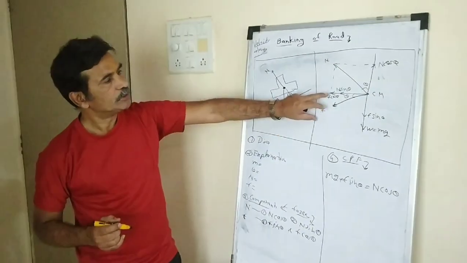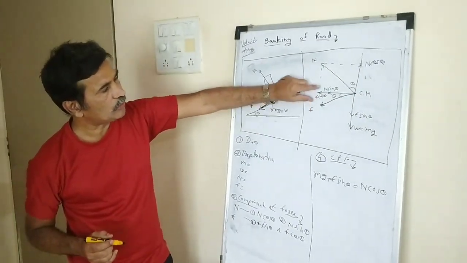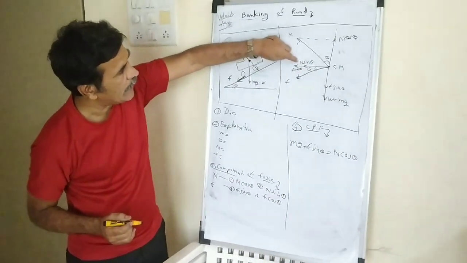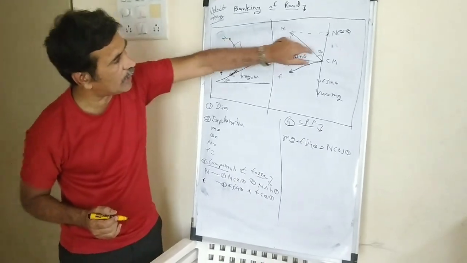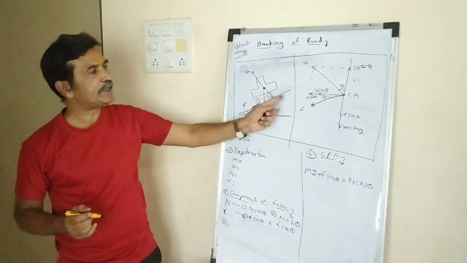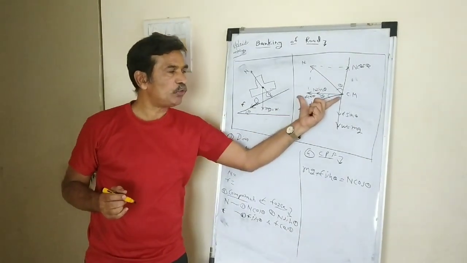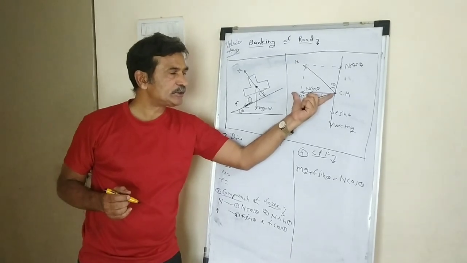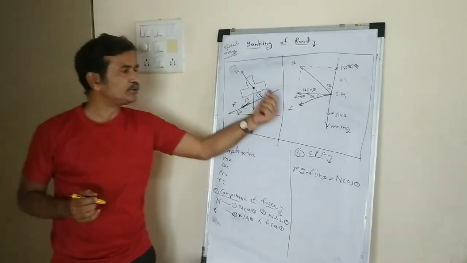Now the remaining part, what do you observe here? So this force and this force are balanced, but this force N sin theta and F cos theta is in the horizontal direction towards the center of the road. It is not balanced. So this is the force which is unbalanced. So we can say that this is responsible for circular motion.